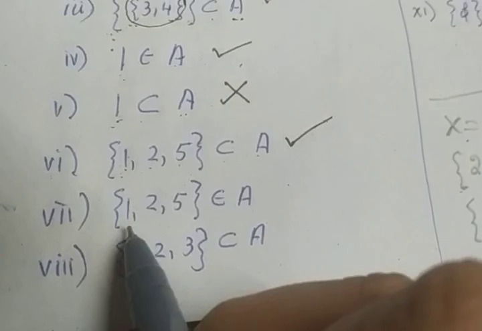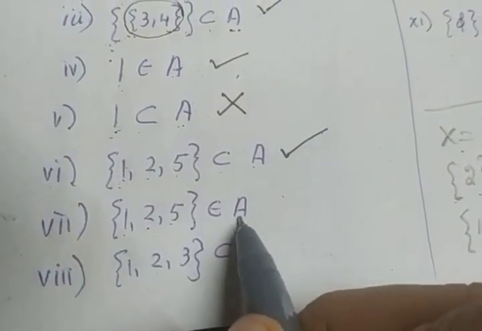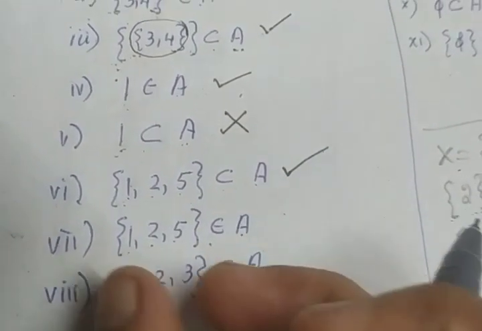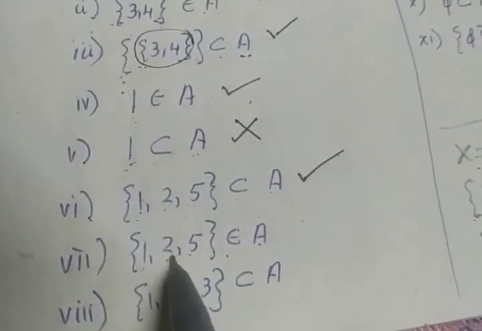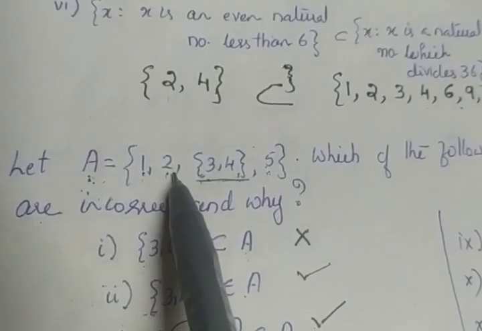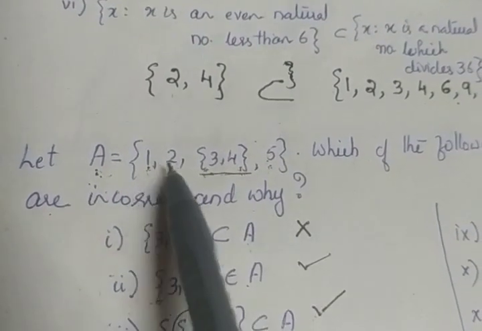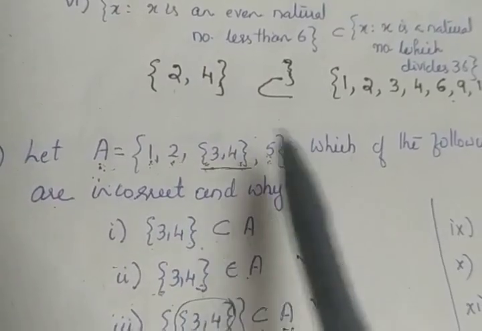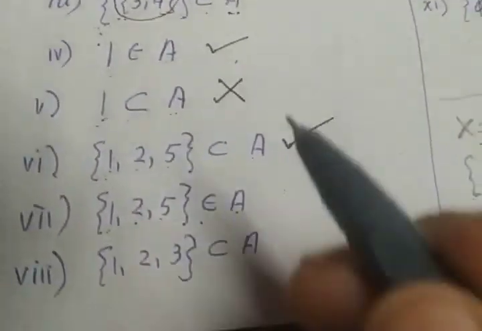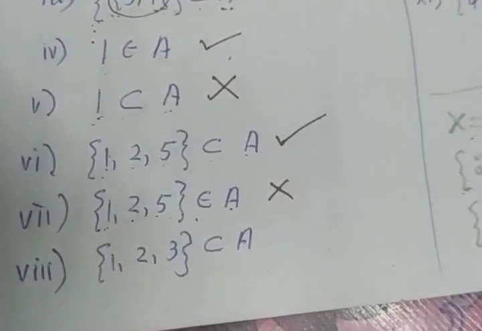Again, what about the next one? {1, 2, 5} element of A. To check whether it is an element, we look inside the set. Is there anything called {1, 2, 5} inside this set? No. 1 is there, 2 is there, 5 is there. But there is nothing called {1, 2, 5} inside the set. So this is an incorrect statement.